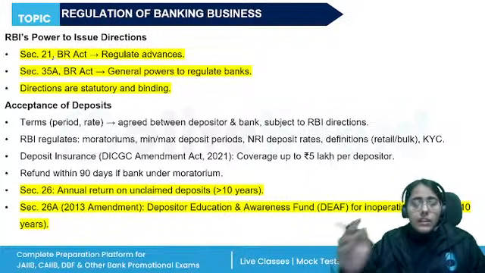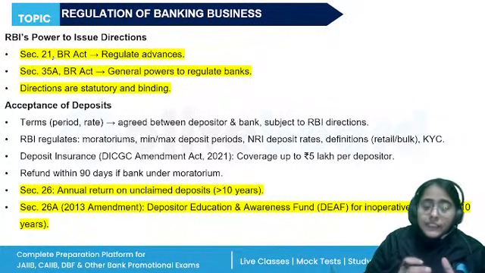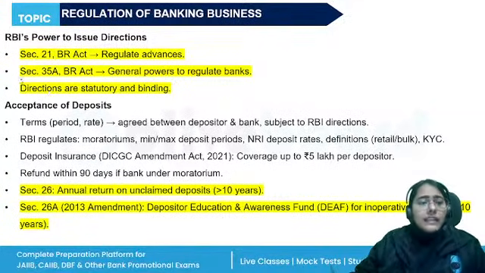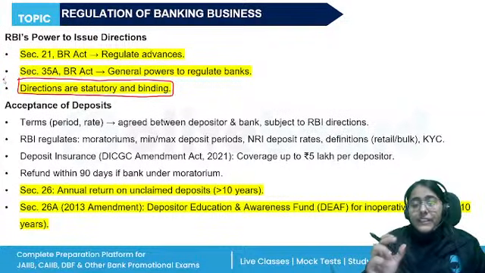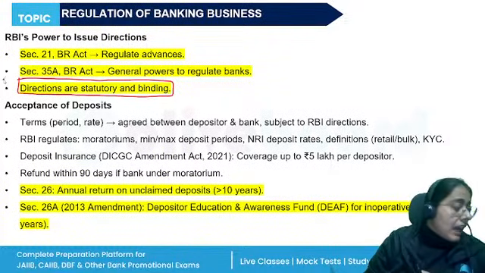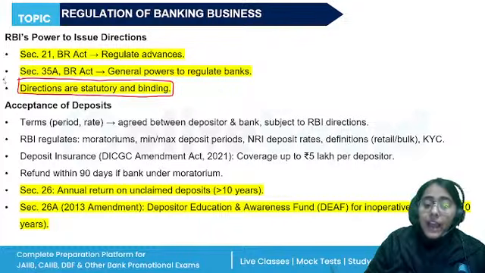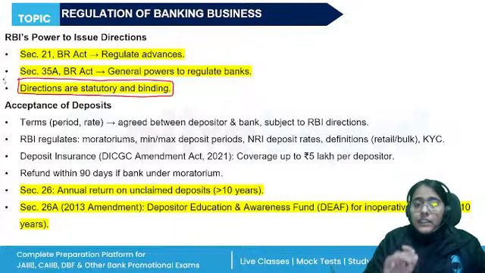Then there were certain amendments which were made. Sections 35AA and 35AB were also issued. So RBI can intervene in the recovery of loans, settling the bad loans. What is the nature of these directions? It doesn't matter if RBI separately stipulates whether it is a statutory instruction or not. All the directions that are issued by RBI will be statutory and binding on the banks. Banks have to comply with the directions.